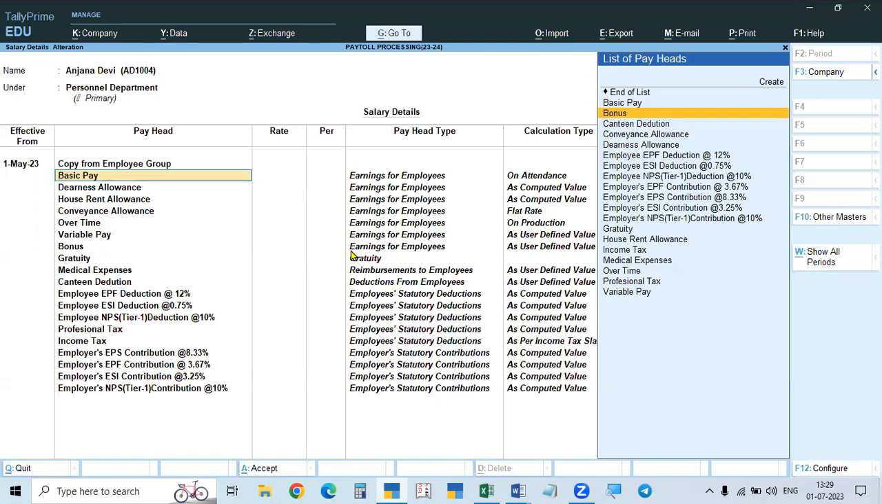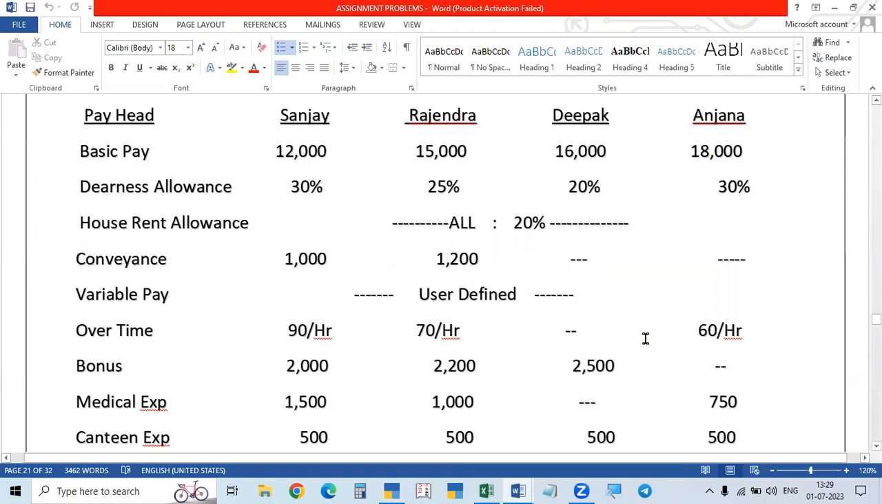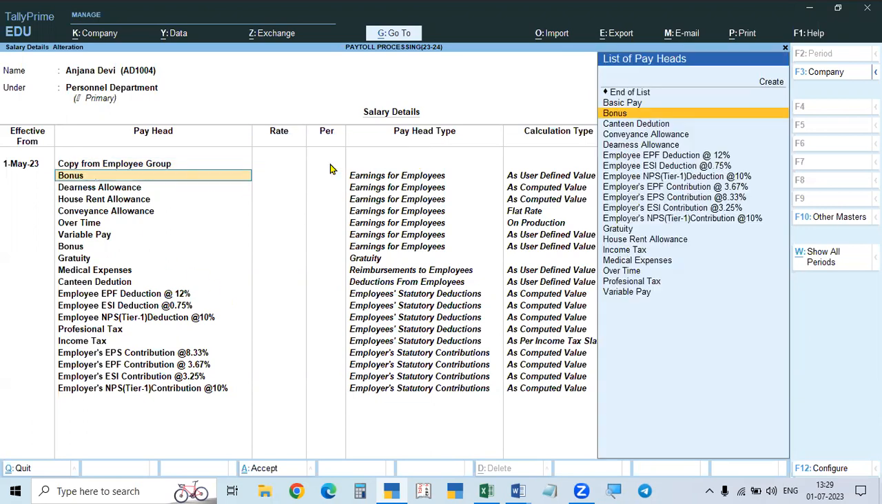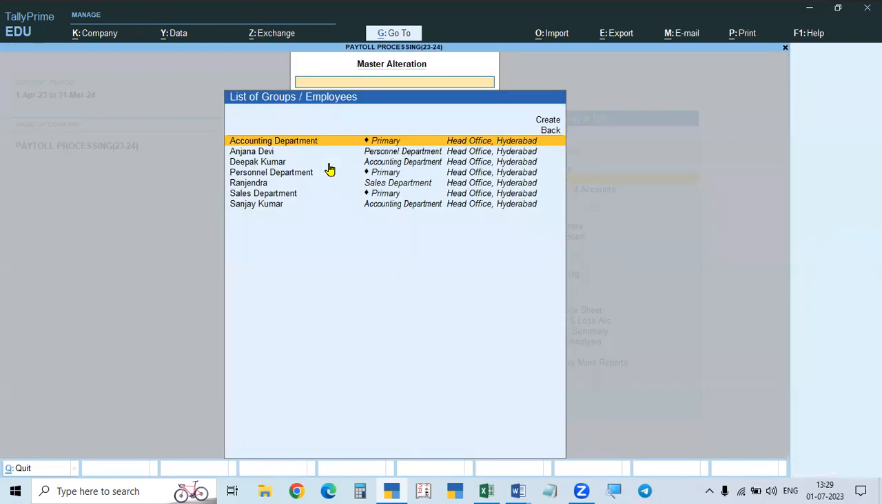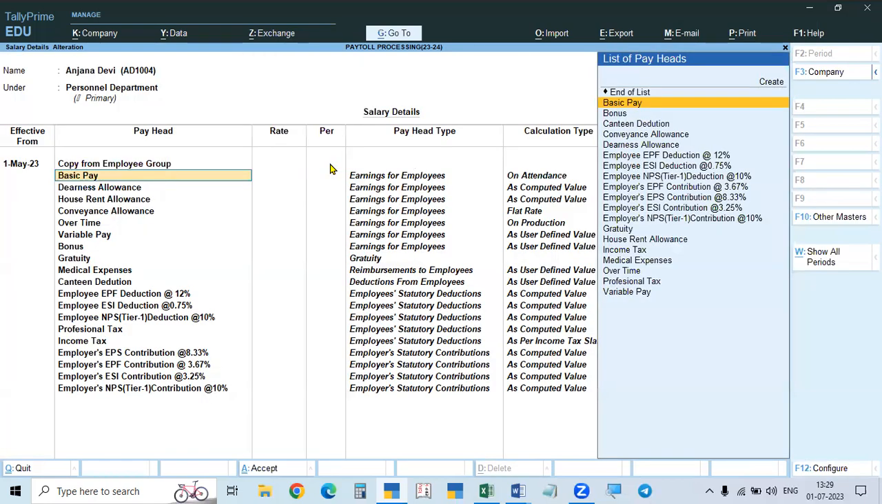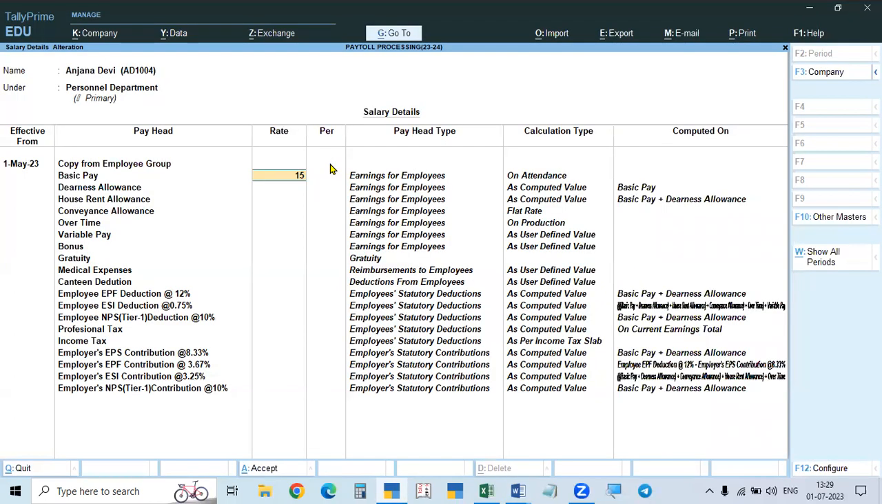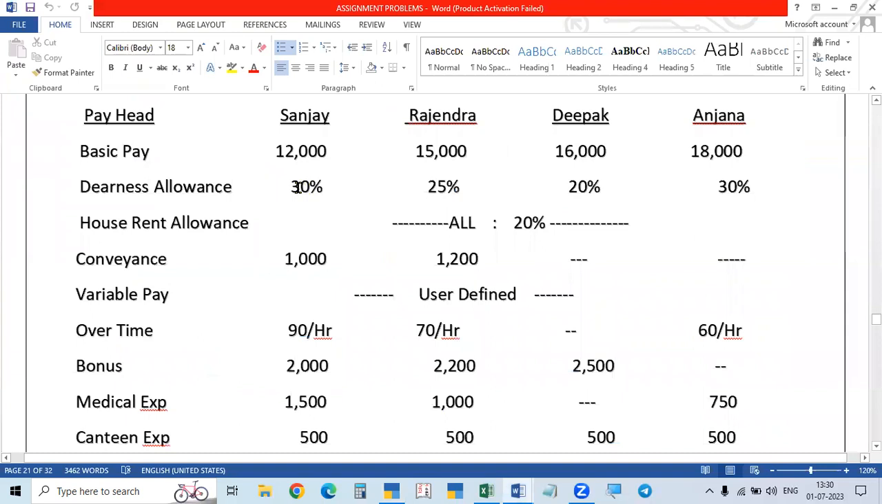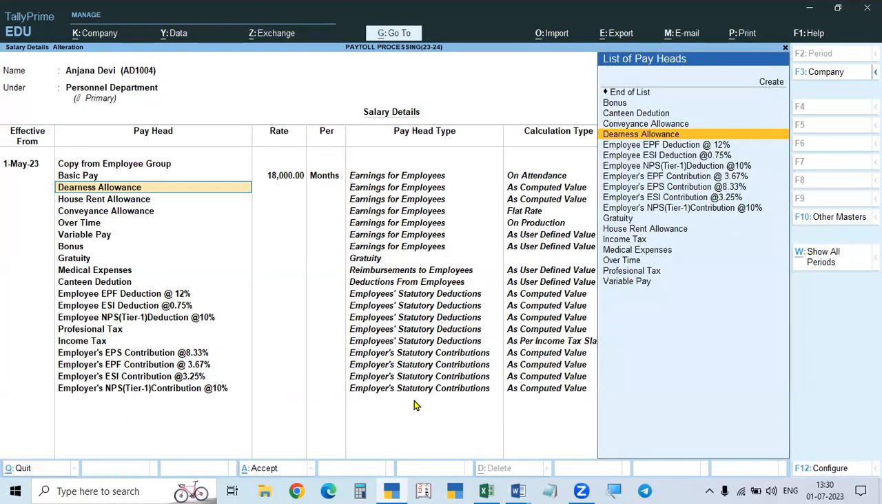First, we will take up Anjana Devi. Okay, we go to Anjana Devi 1523, and employee group collect from the group. So basic pay is 18,000 rupees. And for DA allowance, we did one thing. We gave 0 because different rates are there. That's why it is 0. We have to override this.